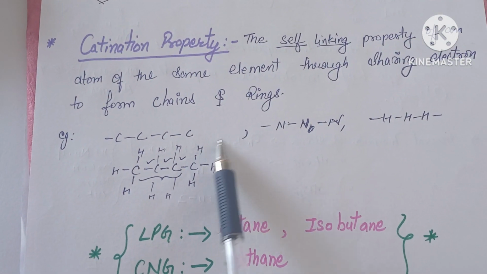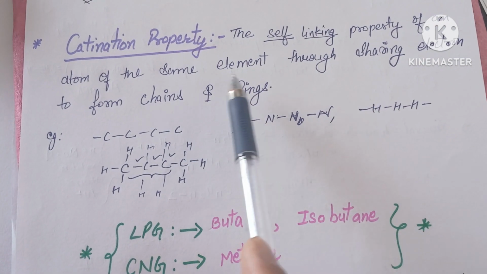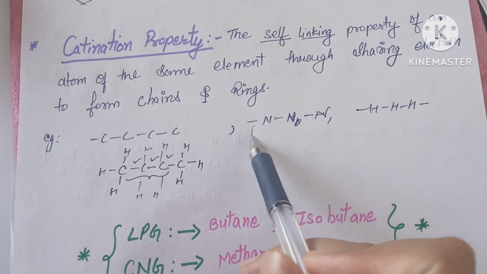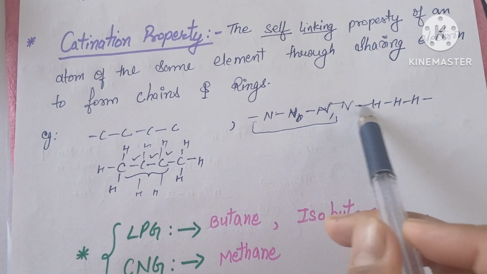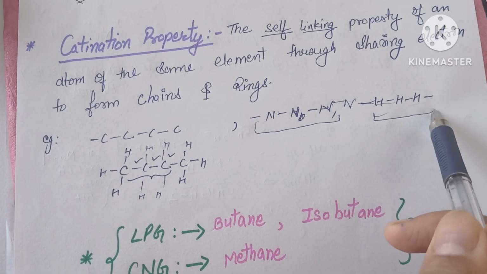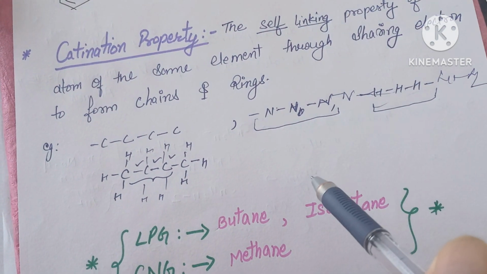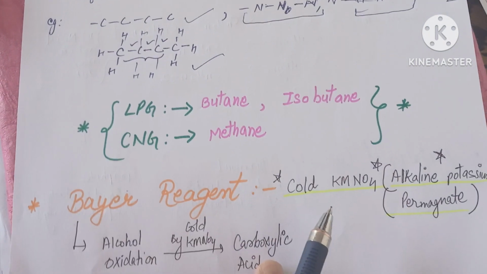Now, what is catenation? Catenation is the self-linking property of atoms of the same element through the sharing of electrons. For example, this is nitrogen, forming the same kind of linkage again and again. Then this is hydrogen, and again hydrogen. So this is the self-linking property, like carbon.